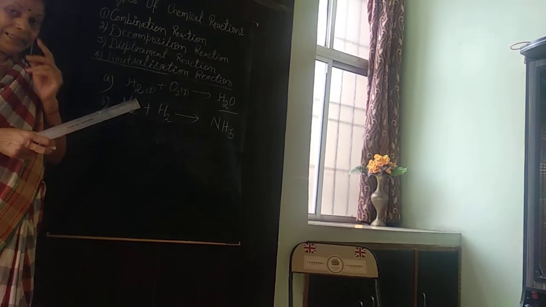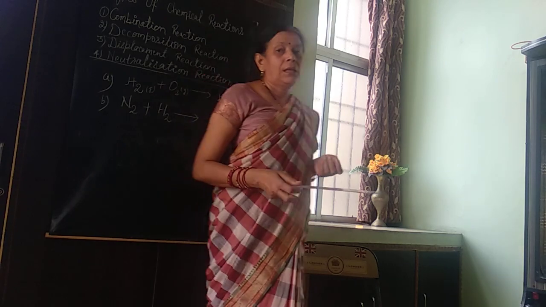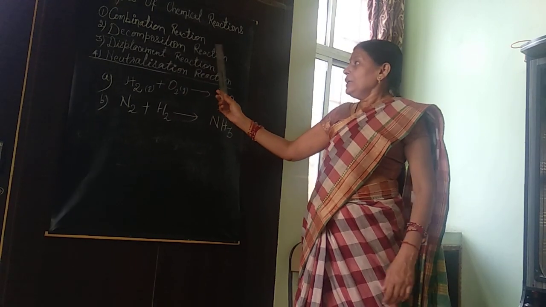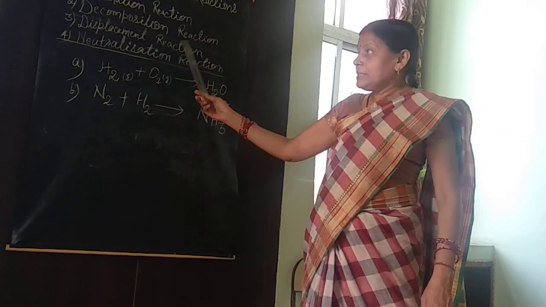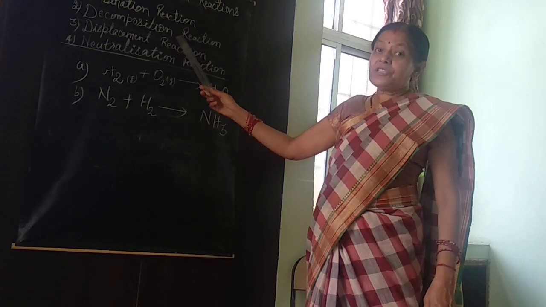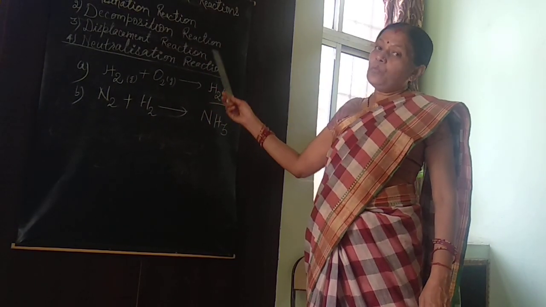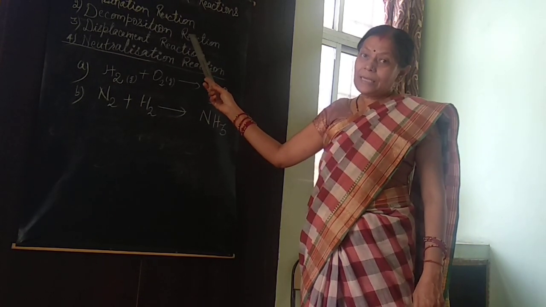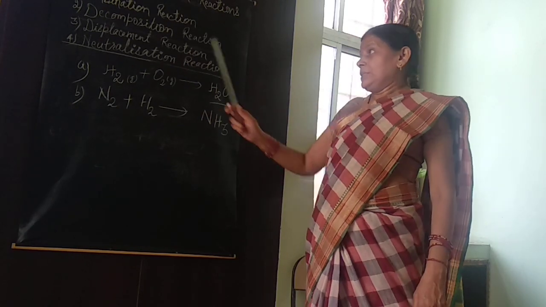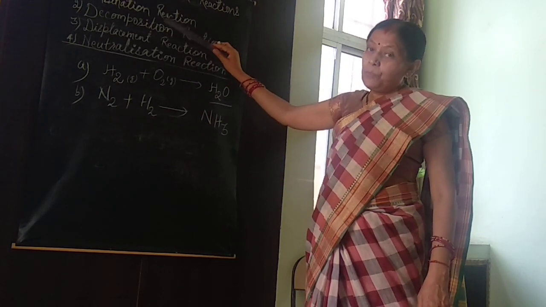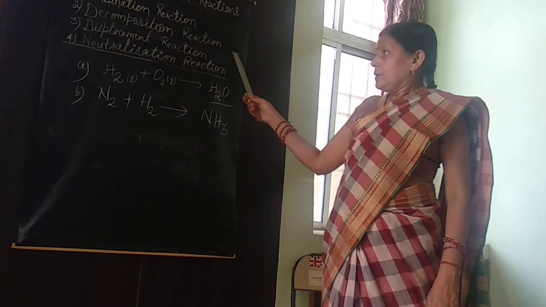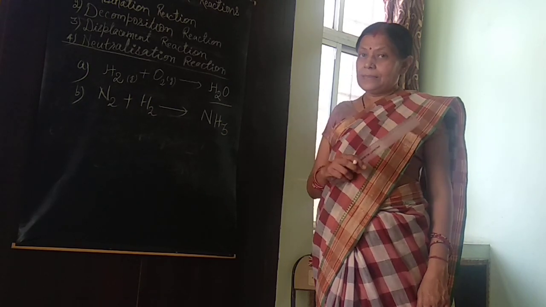Now, second is decomposition reaction. Decomposition reaction is a type of chemical reaction in which a substance decomposes, it means breaks down, into two or more substances during the chemical reaction.